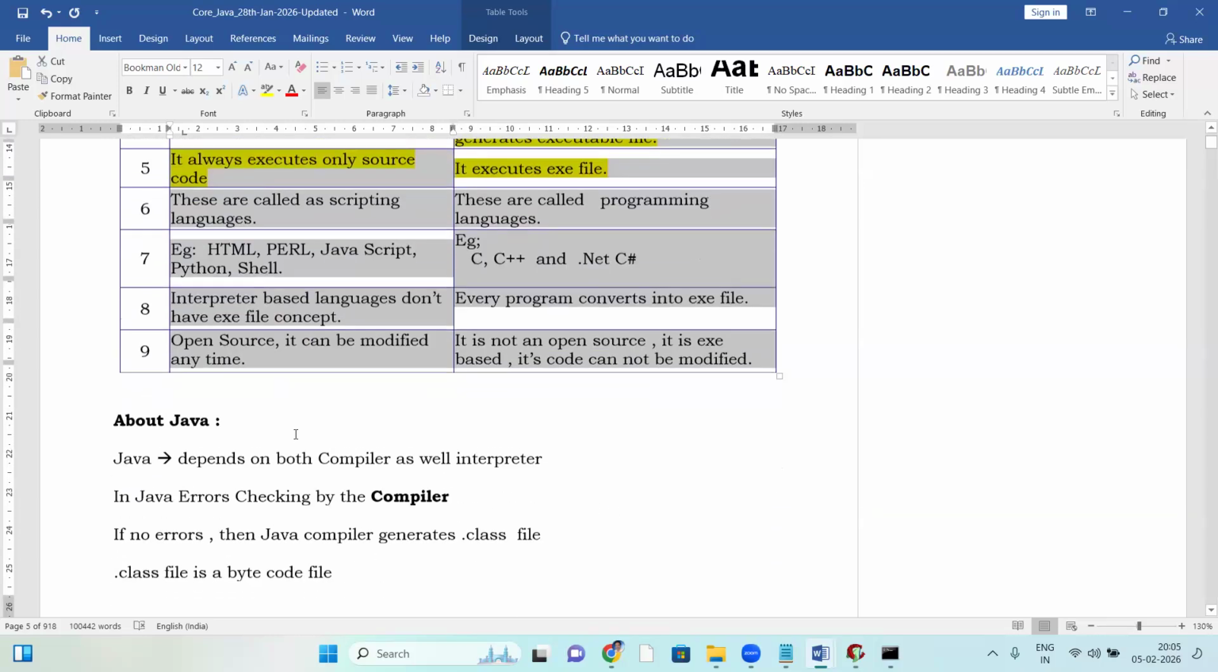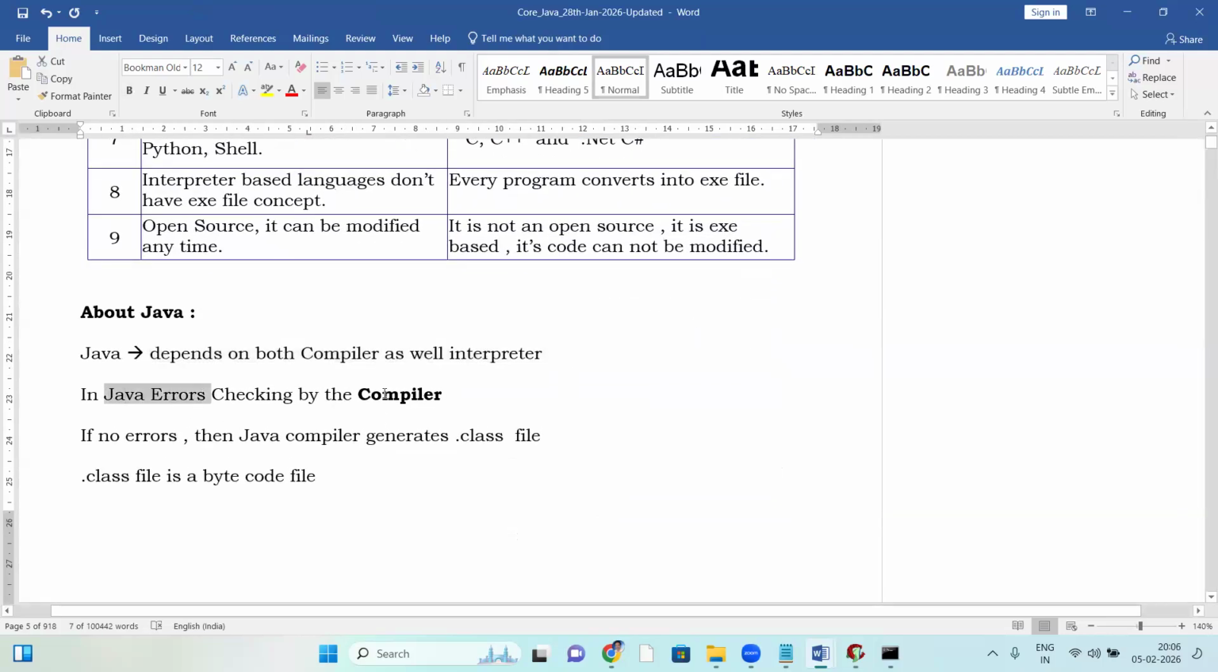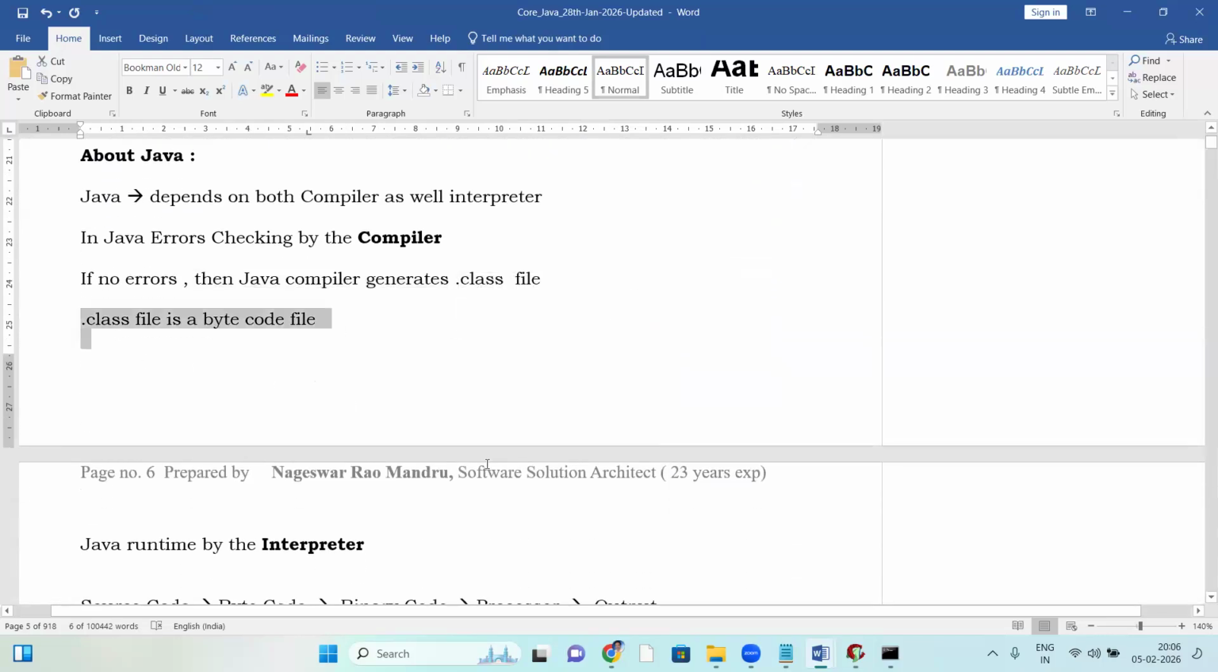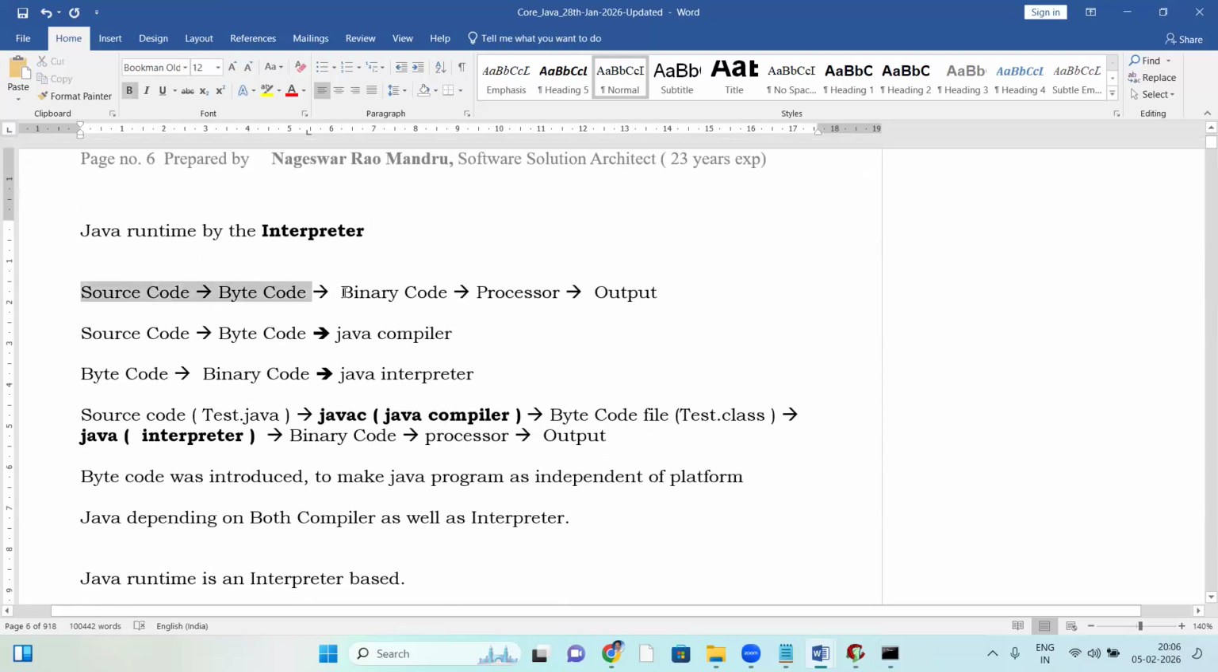About Java: it depends on both a compiler as well as an interpreter. In Java, errors are caught by the compiler, and if there are no errors it generates a dot class file, which is a bytecode file. Step by step: source code to bytecode by the Java compiler, and bytecode to binary code by the Java interpreter, then the processor, then output. Java runtime is handled by the interpreter.